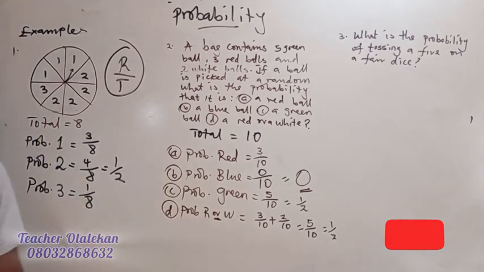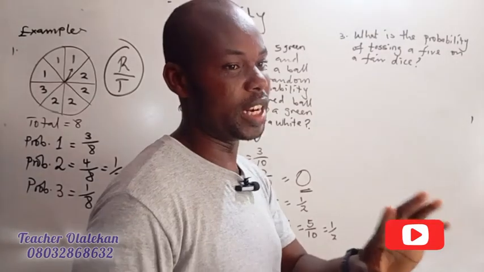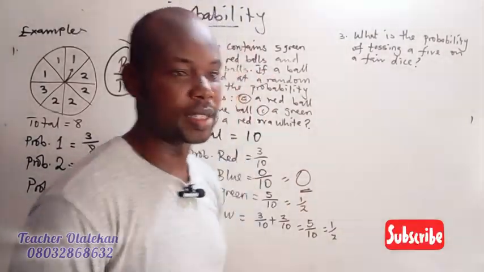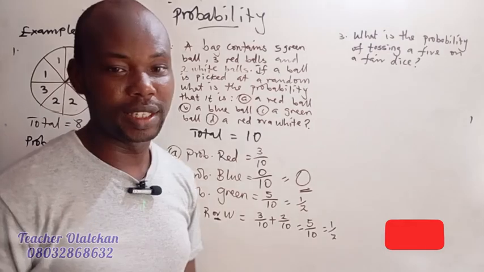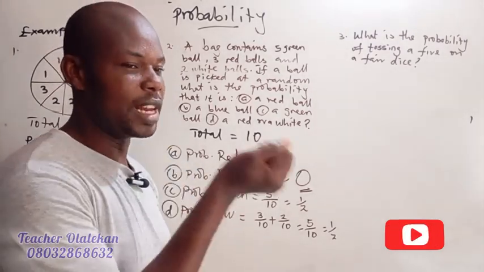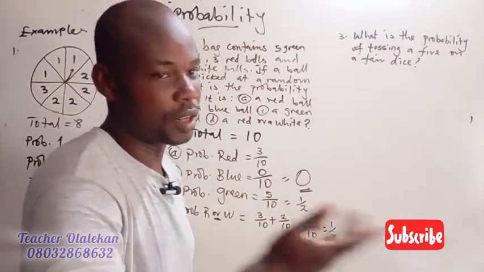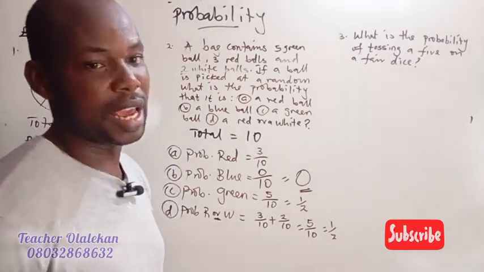Number 3. Now look at this one. This one is funny. It is special. What makes it special is that it asks: what's the probability of tossing a 5 on a die? You know, when you hold a die in your hand, you shake it and you throw it. What's the probability of getting a 5? What's the probability of getting a 2 or getting any number?